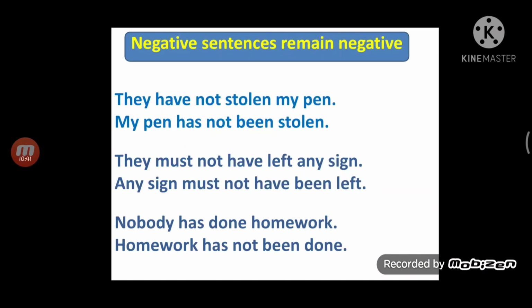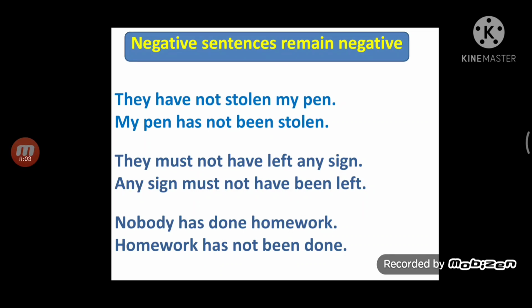Next, negative sentences remain negative. They have not stolen my pen. Obviously, my pen has not been stolen. Negation remains negation. They must not have left any sign. Any sign must not have been left. Nobody has done homework. Homework has not been done.